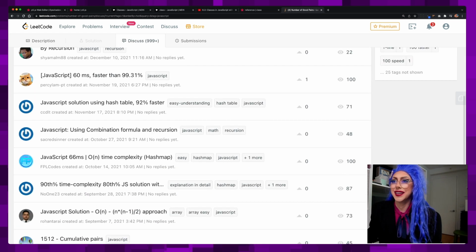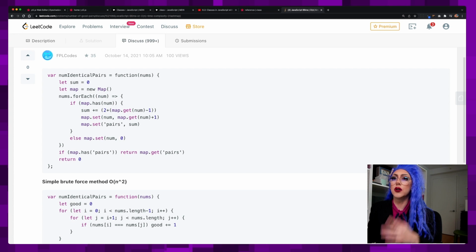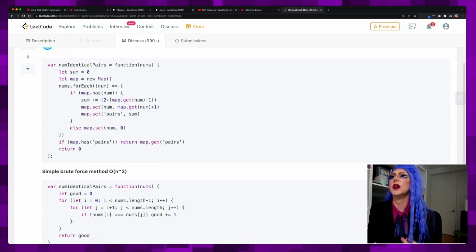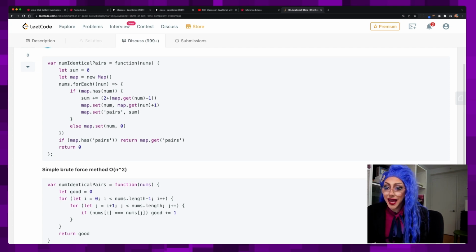Where did that go? Let's click it. Okay, so they're kind of doing something similar where they make the map. So they're using a map instead of the array. I think I just ended up using the array because it was a little easier. So if map has the number sum plus 2 plus, they're just adding it up like that. I added an extra formula in there, but that just helped me think about it, which is totally okay.